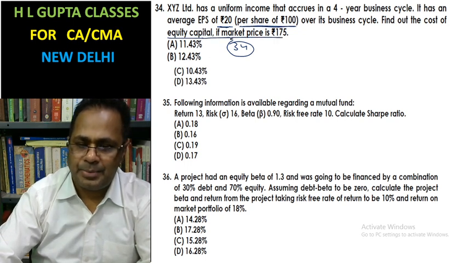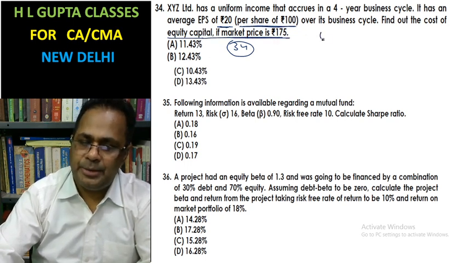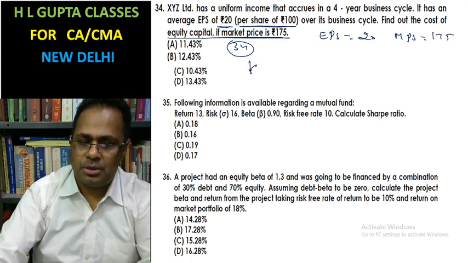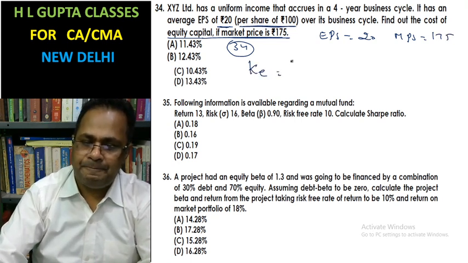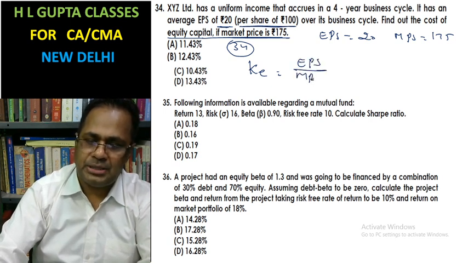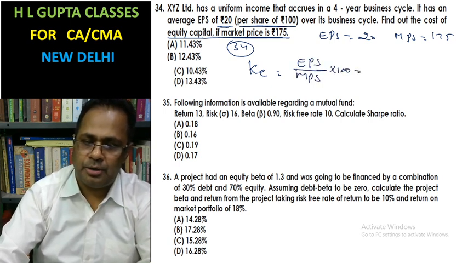In this case, the cost of equity is earning per share divided by market price per share, times 100.